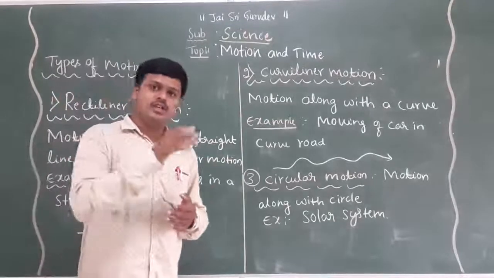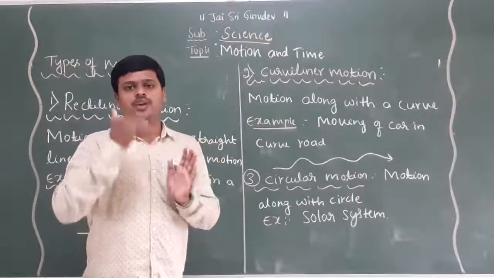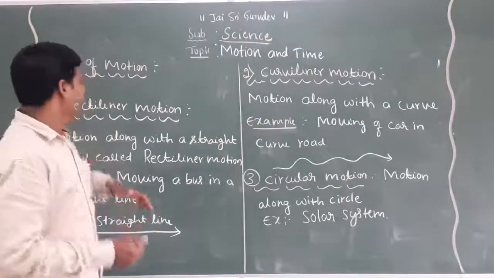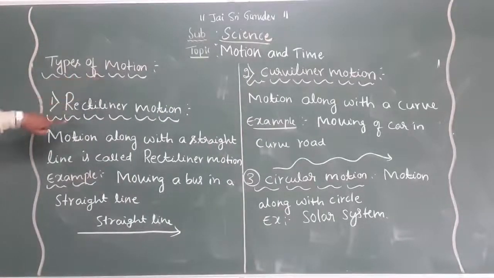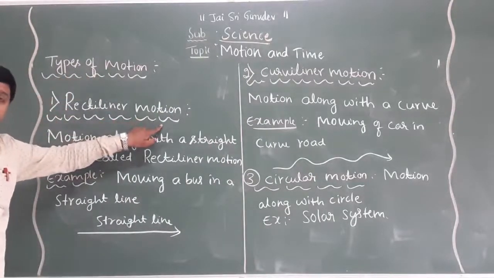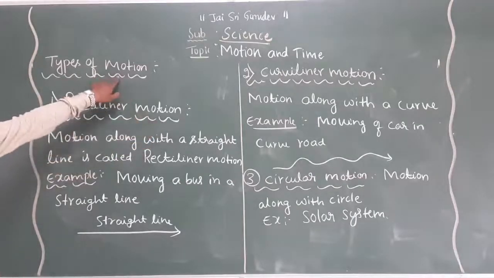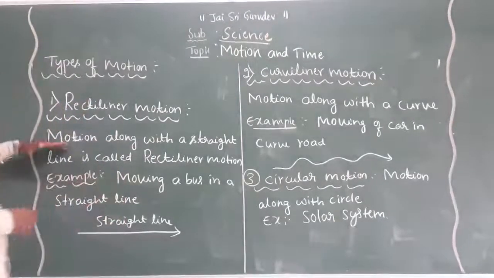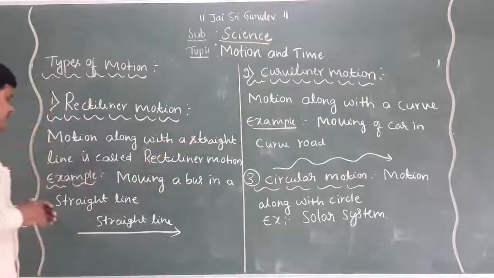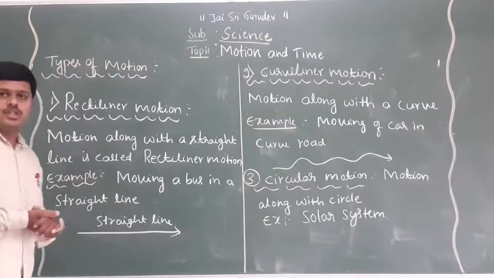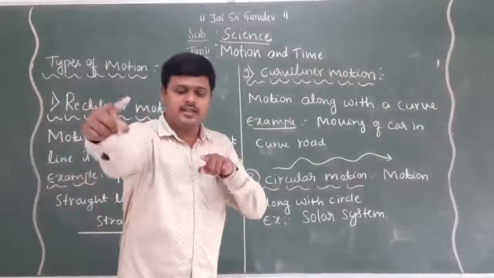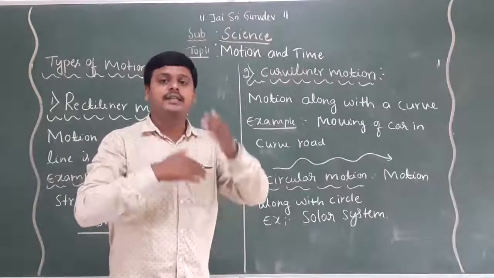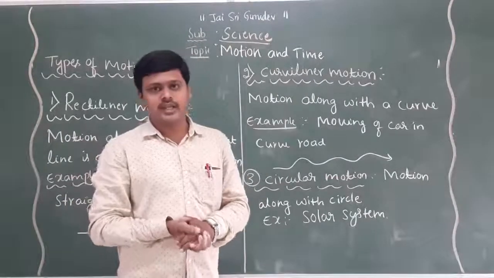Right? So in that we will be identifying the different types of motion, and we are going to discuss them one by one. Okay. So the first one among the types of motion is rectilinear motion. So what do you mean by rectilinear motion? See, the motion along a straight line is called rectilinear motion. The motion that takes place in a straight line, that is what we call rectilinear motion.